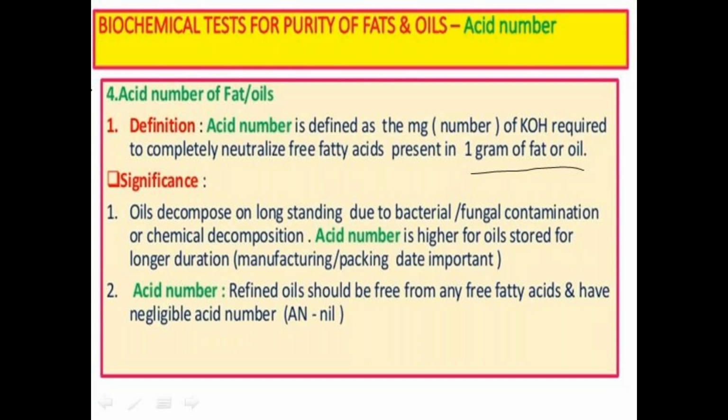Do you know the formulas of molarity and normality? Here we take normal KOH: 1 N KOH, 0.1 N KOH, 0.2 N KOH, and based on calculation we have to determine all these.